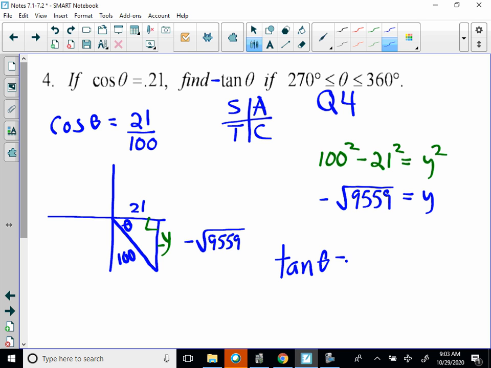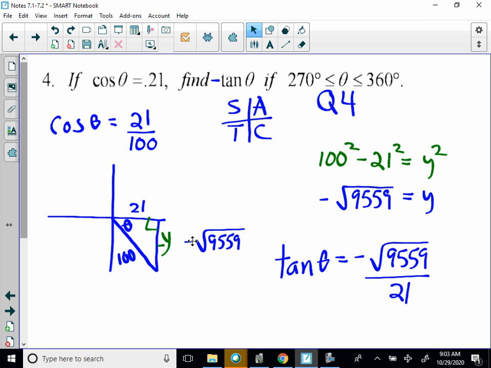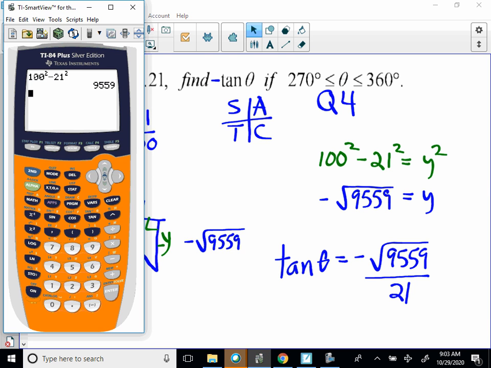Tan theta is equal to that negative square root of 9559 over what? 21. So that's going to be y over x, right? So now we can just get a decimal for this. They gave us decimals, we can give them decimals back.